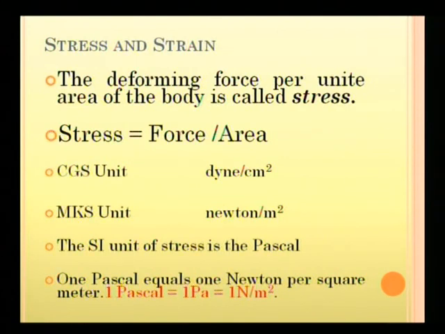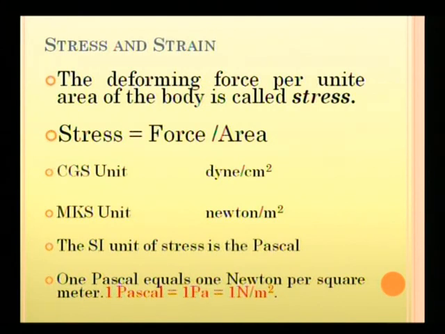Here the force may be a deforming force or it may be a recovering force, because whenever we apply force to a body, a recovering force is set up inside the body. This applied force or recovering force per unit area is called stress.